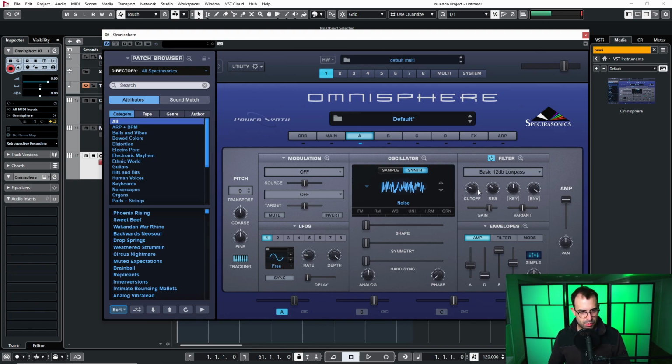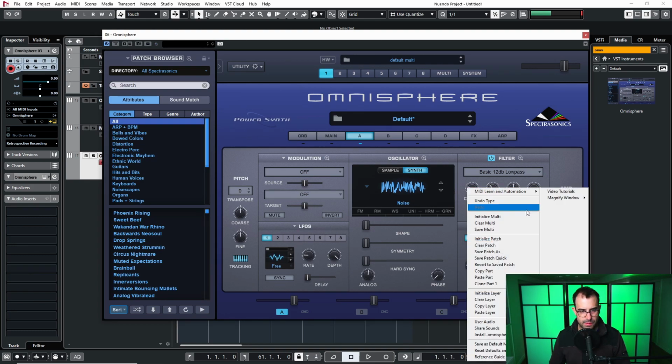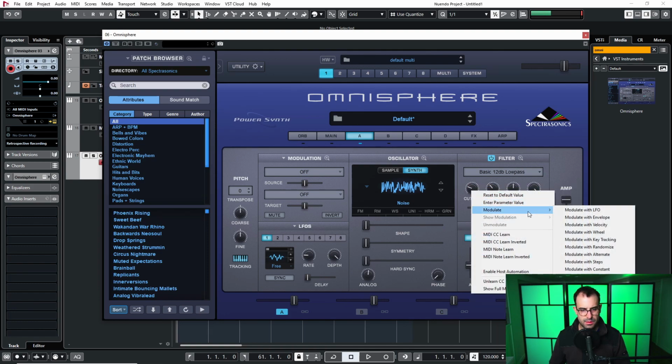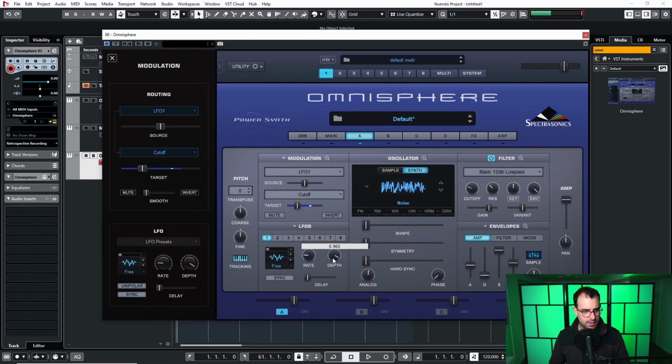If we want to make this a bit more interesting, we can add some modulation to these parameters. So let's see what we can do. I think I'm going to add some randomization on here. On the cutoff, let's do really, really light. So I'm going to put the depth way down because I really don't want it to be very much. So this is with the depth all the way up, but I really want it all the way down.